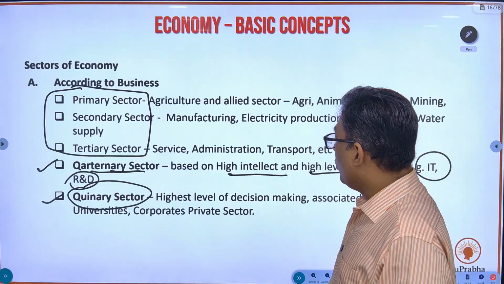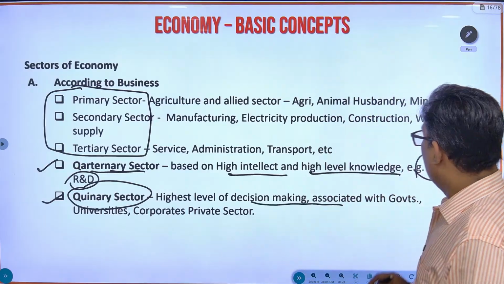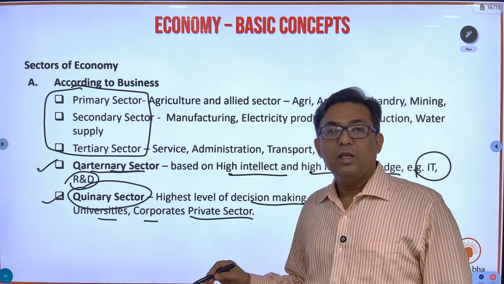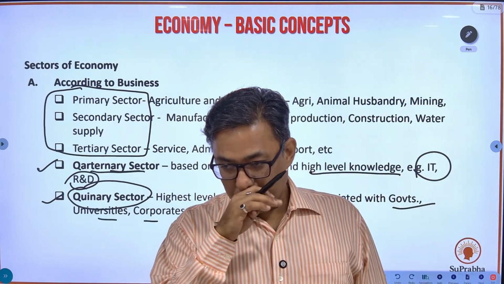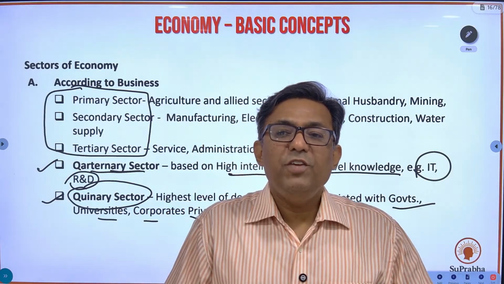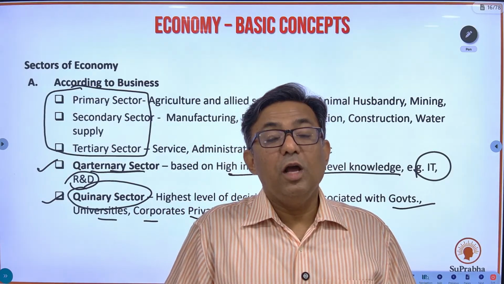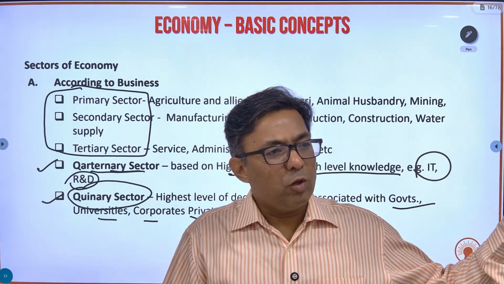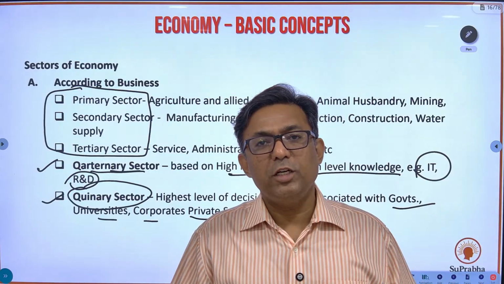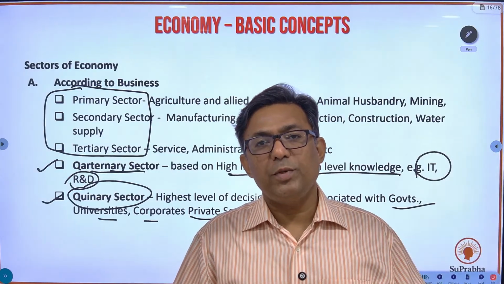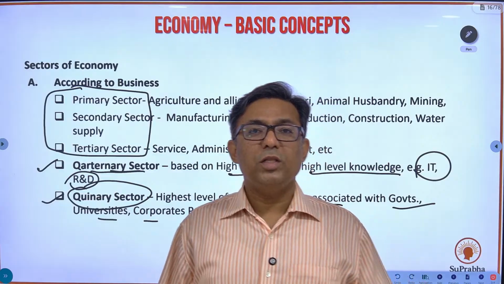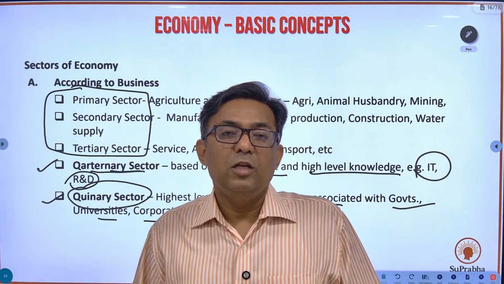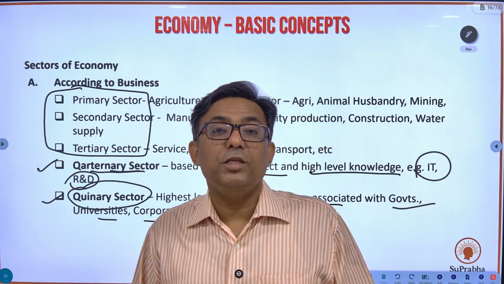Okay, that is known as the quinary sector. What will it involve? Governments, universities, corporates, the private sector, at the highest level. Even now, we had COVID, the COVID pandemic. How to deal with the COVID pandemic? That decision was taken at the highest level with lots of governmental representatives, private sector representatives, UN representatives, WHO representatives coming together, and making a decision that with respect to COVID we will have this strategy. So this highest decision-making level is the quinary sector.